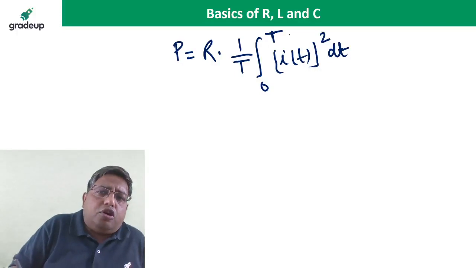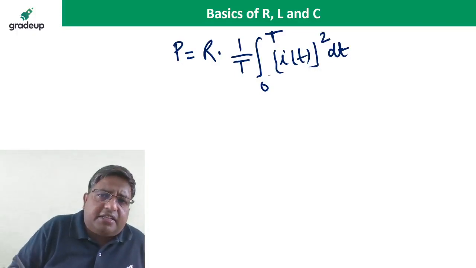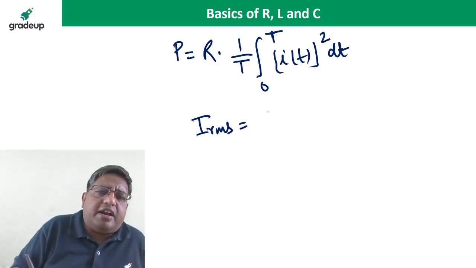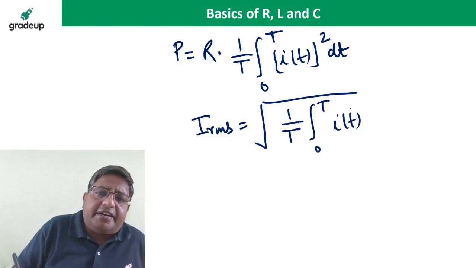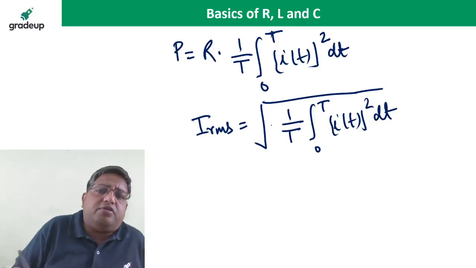So we know I RMS square is this. What is the I RMS value? I RMS, root mean square value, you know very well. It is 1 by T, 0 to T, i square(t) dt. It is the definition of the root mean square value of the current.